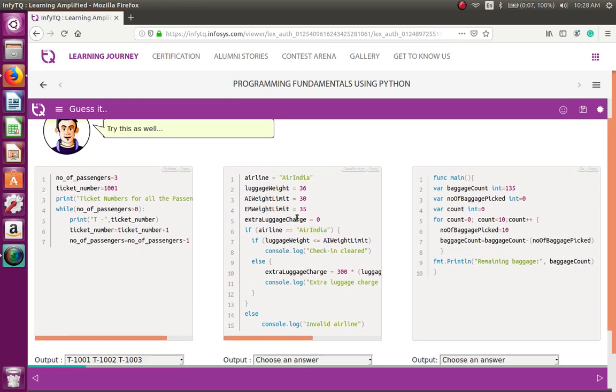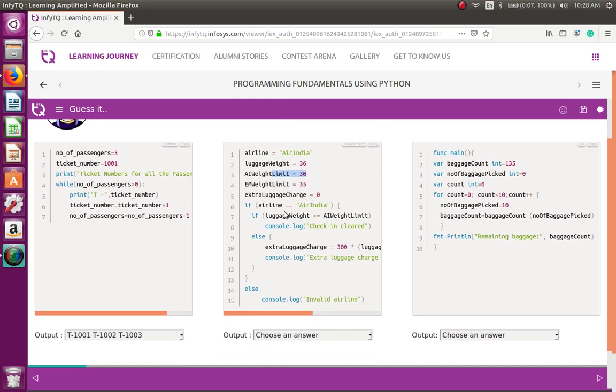Right. Now look at this example. Luggage, airline is Air India. Luggage weight is 36. Air India weight limit is 30. So luggage weight is greater than Air India weight limit. Now let's look at this. If airline equal to Air India, yes, airline is Air India. If luggage weight is less than or equal to Air India weight limit, no. Then we have to move on to the else part.